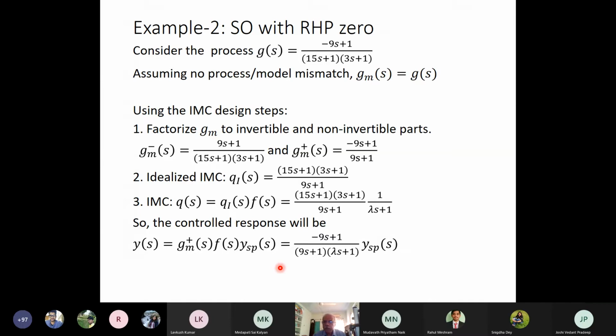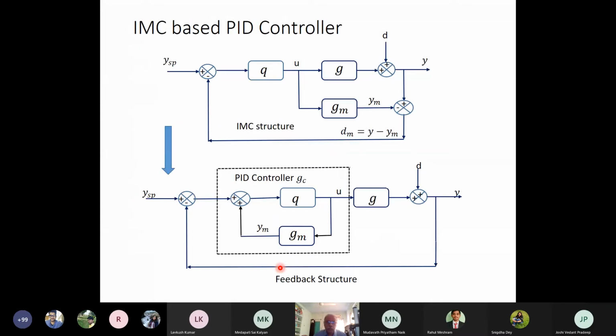But since most of our designs are based on the conventional PID controller, the next thing is, let us try to find out whether this IMC controller can be converted to a PID controller, which means this internal model control architecture can be converted to a feedback control architecture. Let us see.